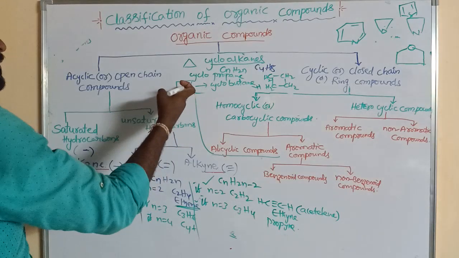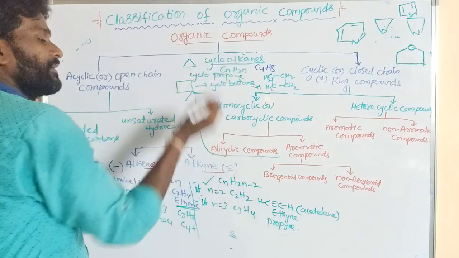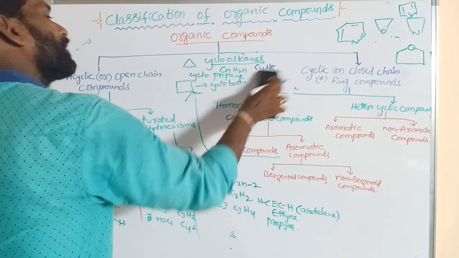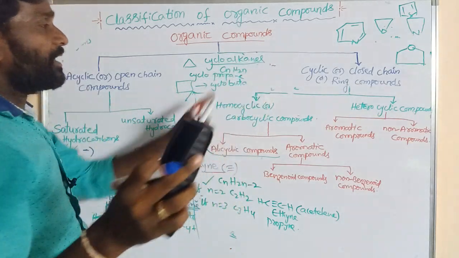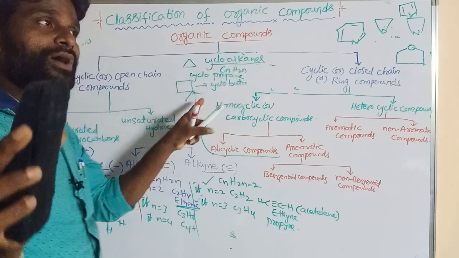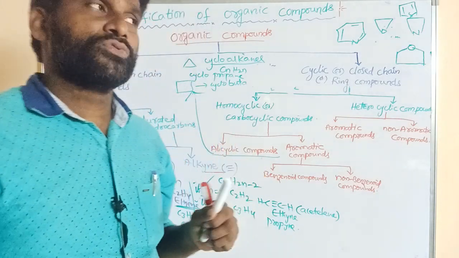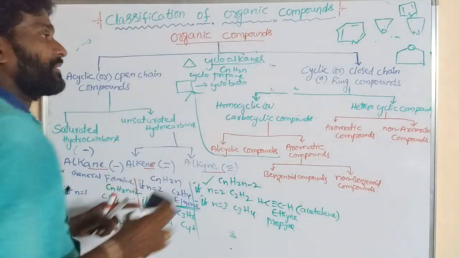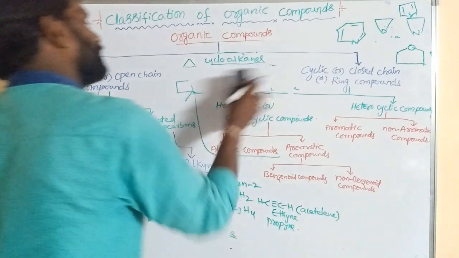Similarly cyclopropane, cyclobutane, cyclopentane, cyclohexane, all are alicyclic compounds. Alicyclic compounds are also known as cycloalkanes and cycloalkenes. What is the general formula of cycloalkane? CnH2n. Cycloalkane and alkene have the same general formula, CnH2n, but this is a cyclic structure and this is a non-cyclic structure. Now some more examples are given.